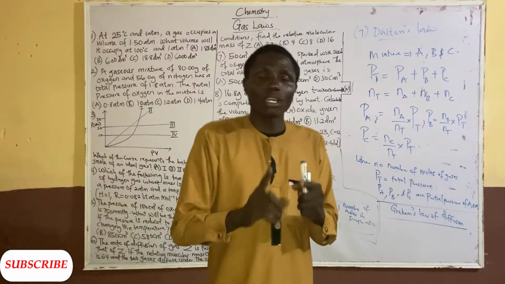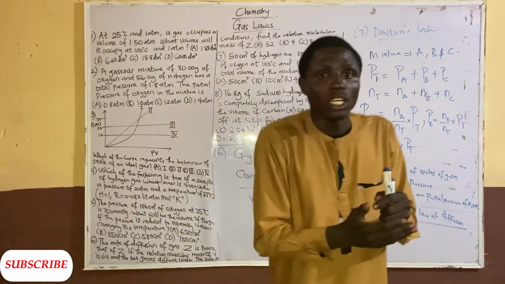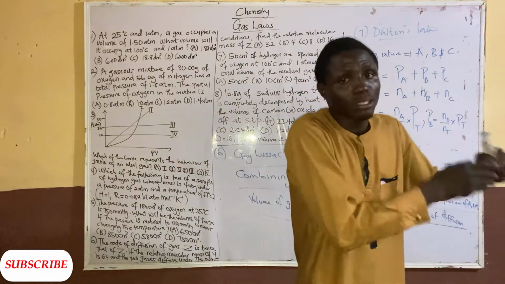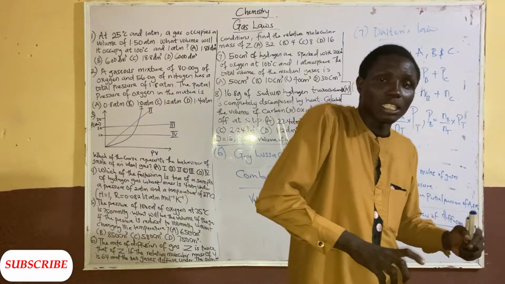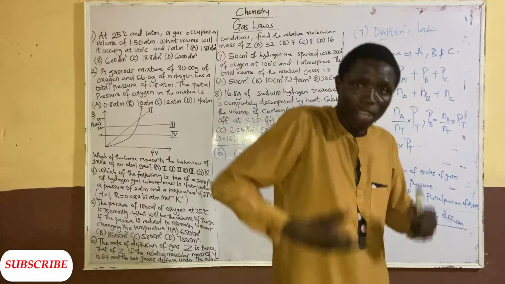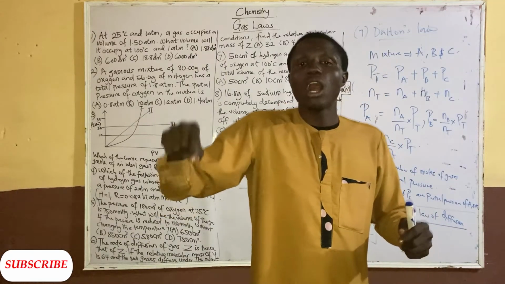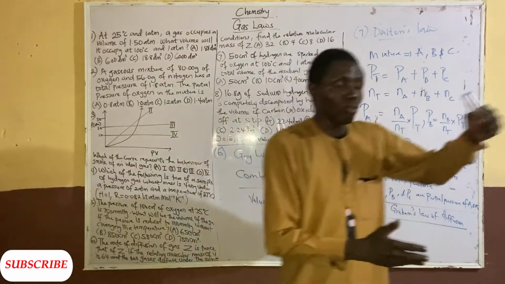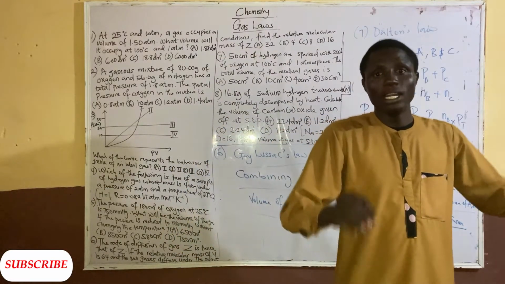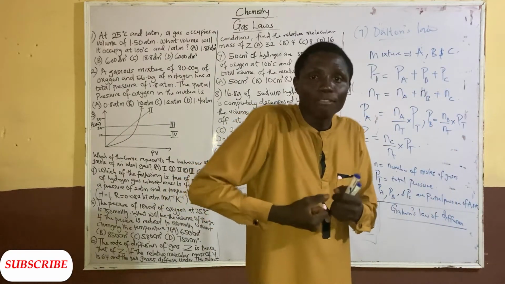The rate of diffusion, that is the rate at which diffusion of a gas takes place, is inversely proportional to the square root of the vapor density or the relative molecular mass, how heavy the gas is, at constant temperature and pressure. So the rate at which a gas moves from one place to another depends on how heavy that gas is in terms of what?